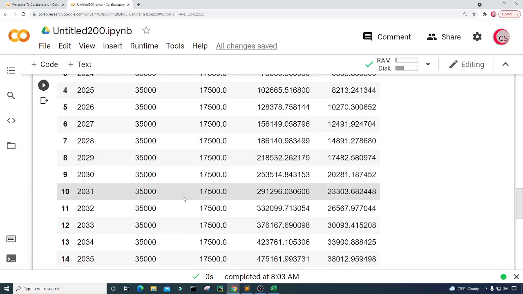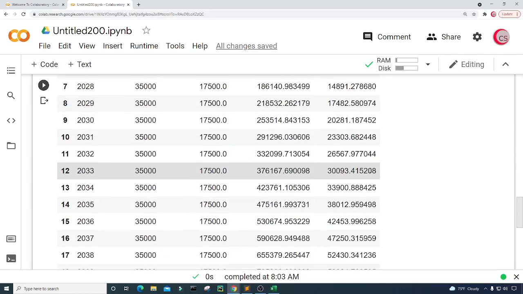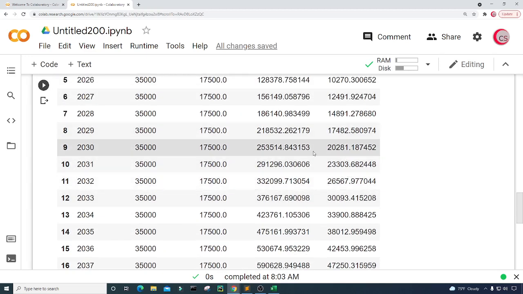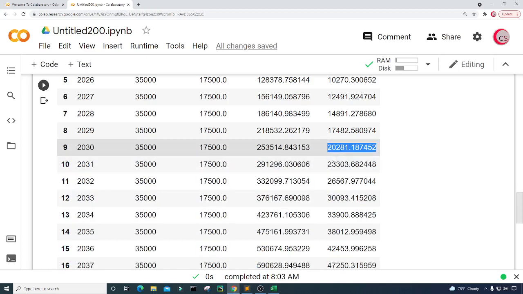It looks like after, is it after 10 years, let's see here, our expense is 17,500, and it looks like we can really live off of just our returns in about, yep, in about 10 years. So right here.